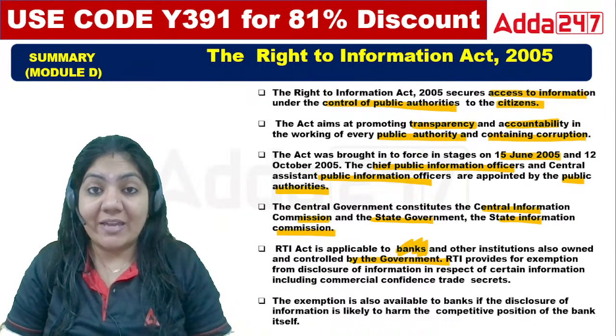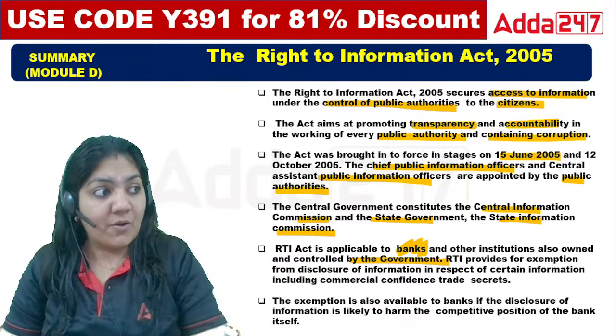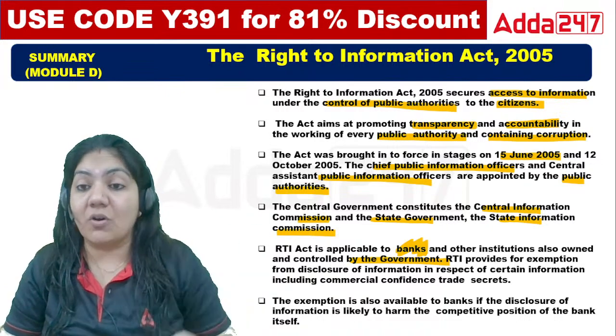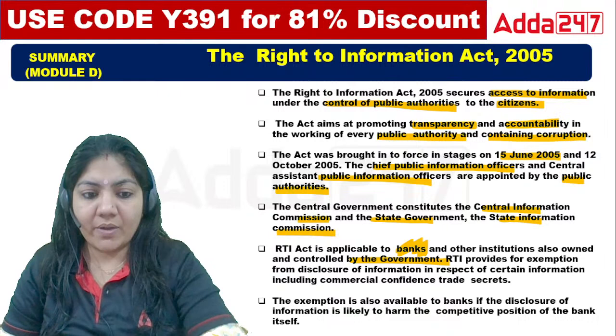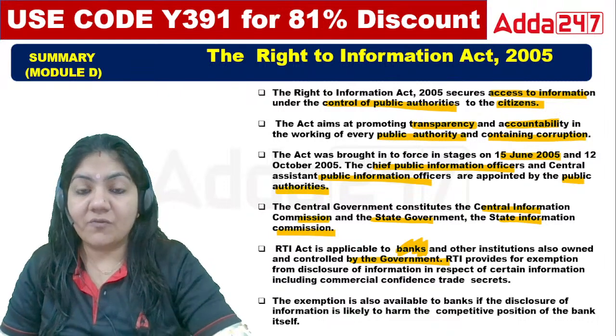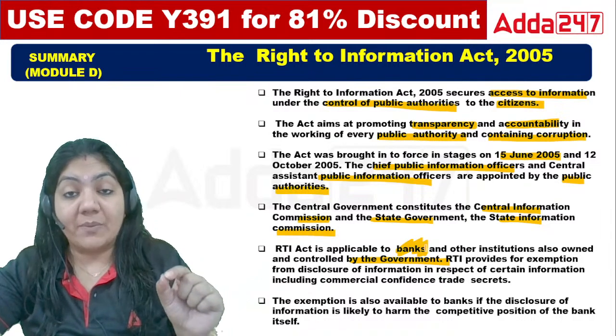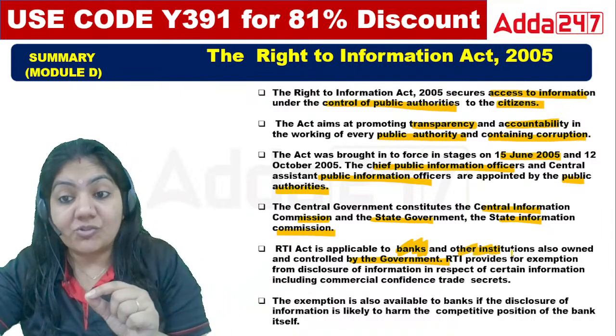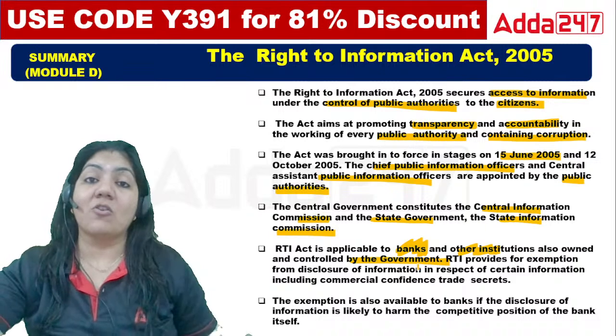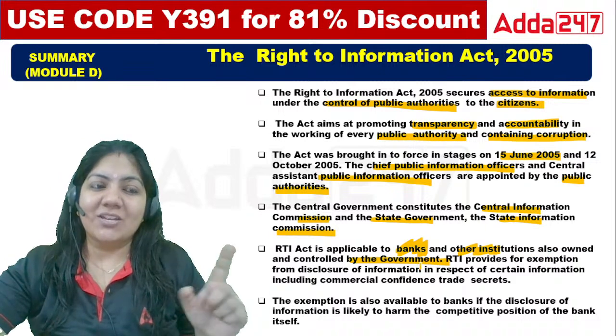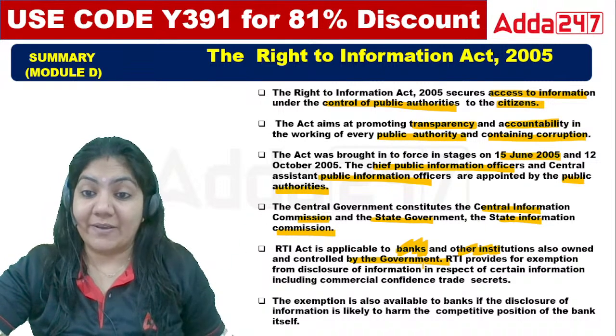So that's why we can ask for information from the public authority. So this RTI Act is applicable to banks and other institutions owned and controlled by government, so it is basically not applicable to private banks.